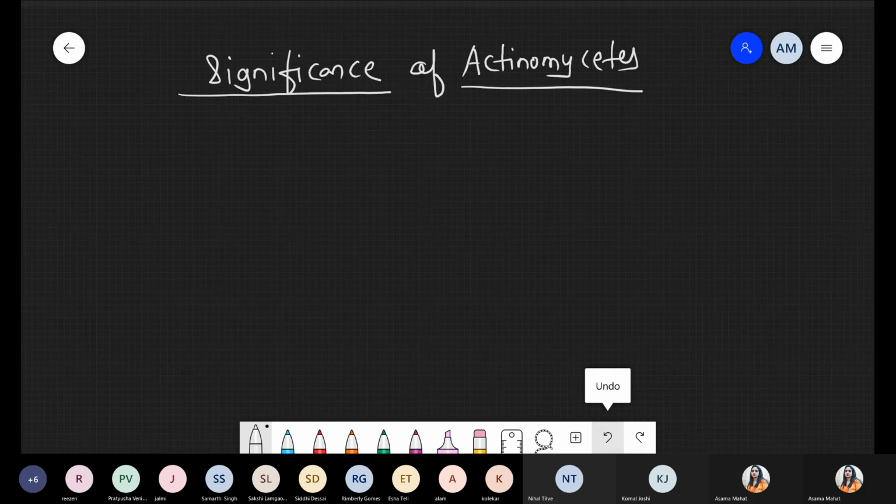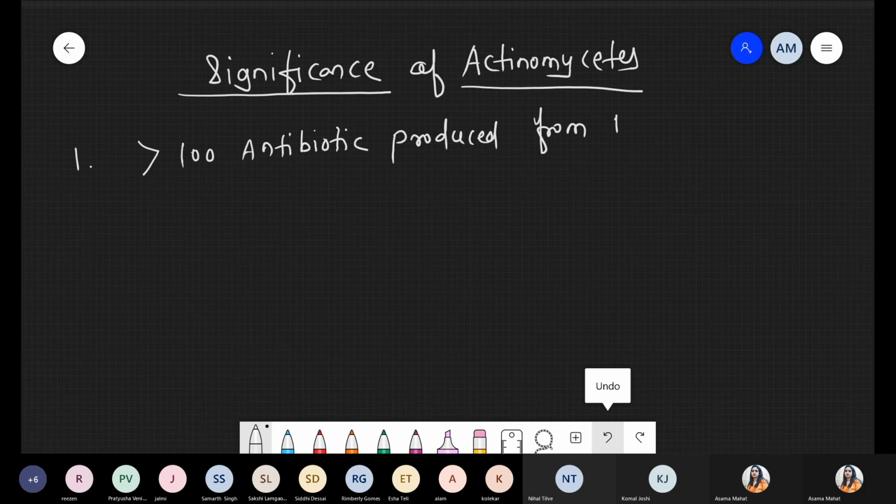Of actinomycetes. Now, first of all, we are talking about the first significance, which is very common. Actinomycetes are the major group of bacteria mostly involved in antibiotic production. More than 100 antibiotics are produced from the actinomycetes group. More than 100 means this is a very large number. So please highlight this point.